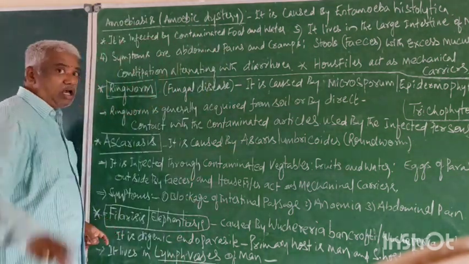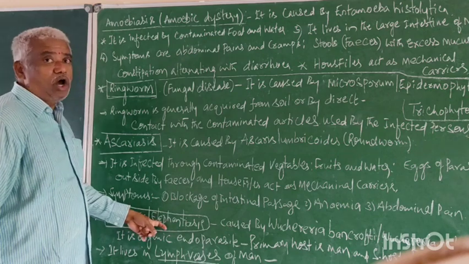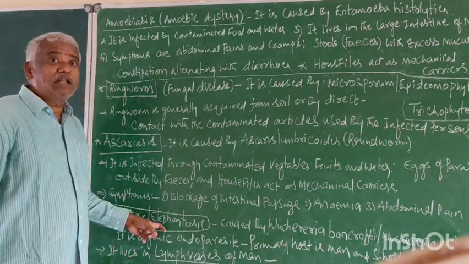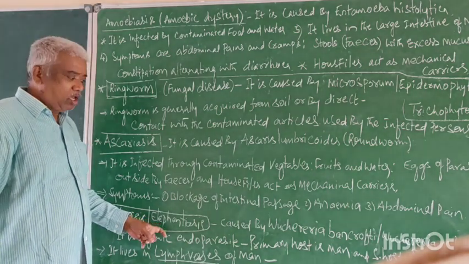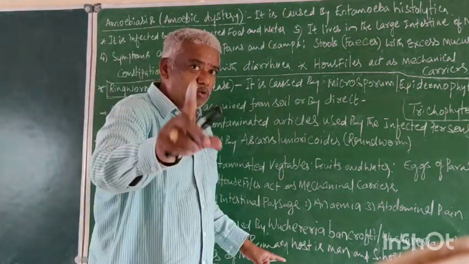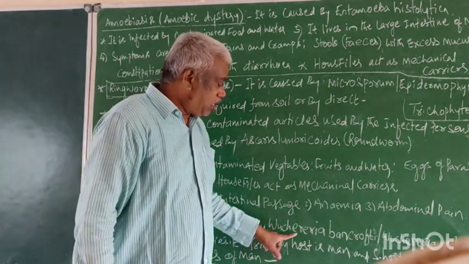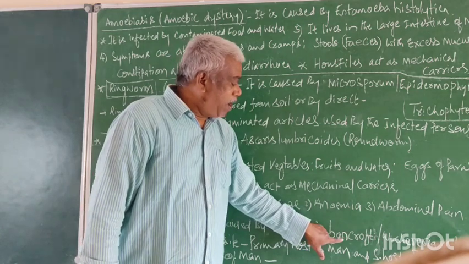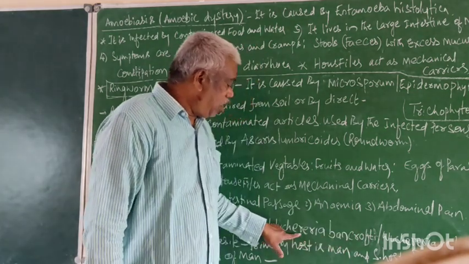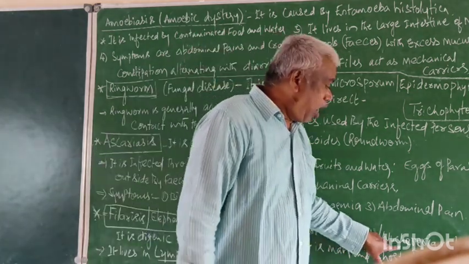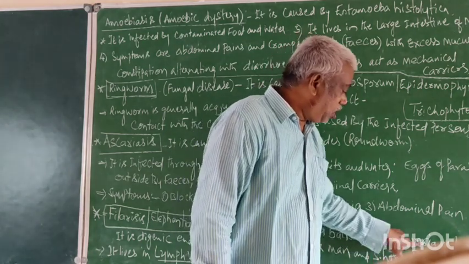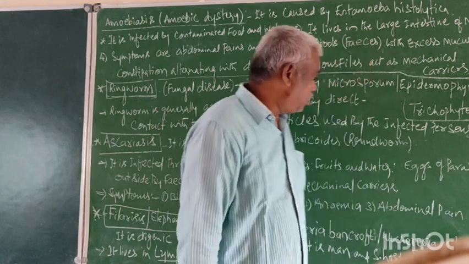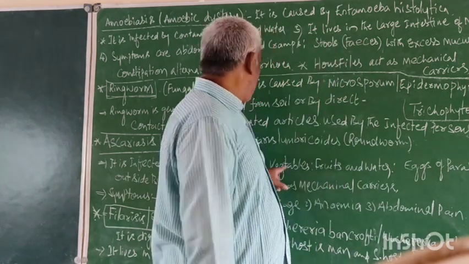Now, the last parasite: Filariasis, also called Elephantiasis. It is caused by Wuchereria bancrofti, or another species, Wuchereria malayi, which is called the filarial worm.